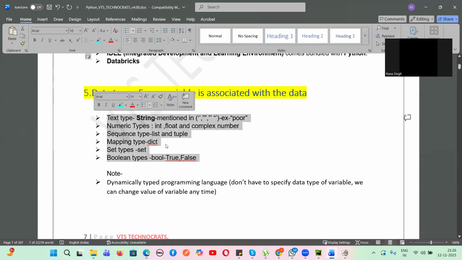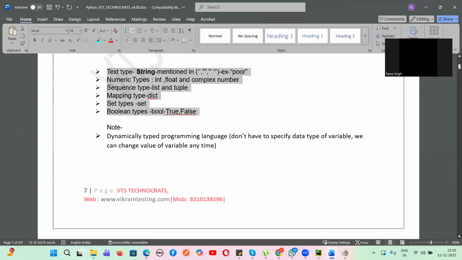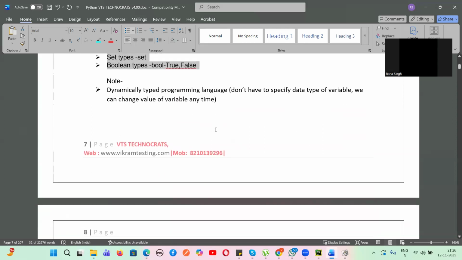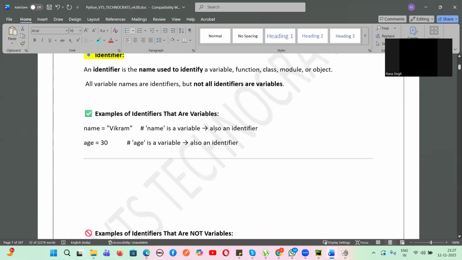Boolean is true, false. We will learn each and every data type: what is a string, what is numeric, int, float, complex, what is a sequence, list, tuple, dictionary, set, Boolean. All these things we will learn.